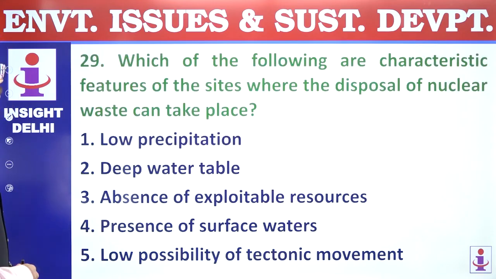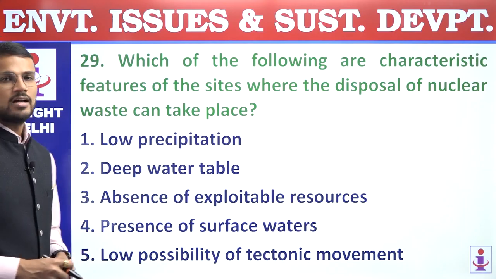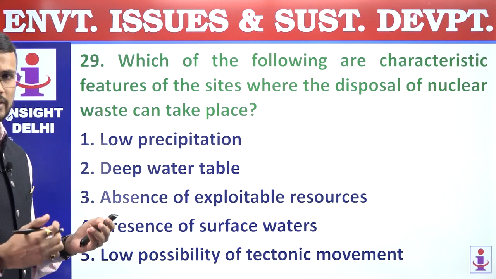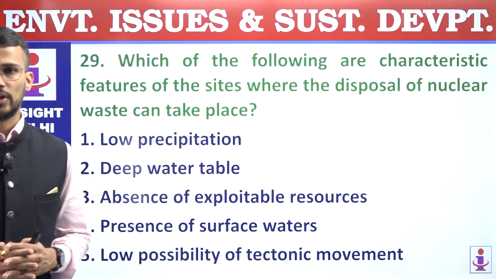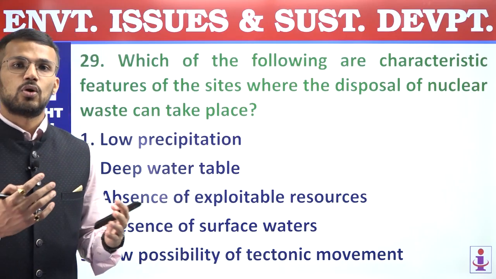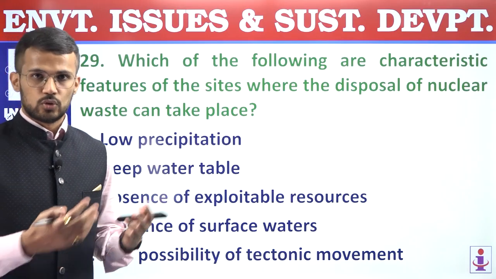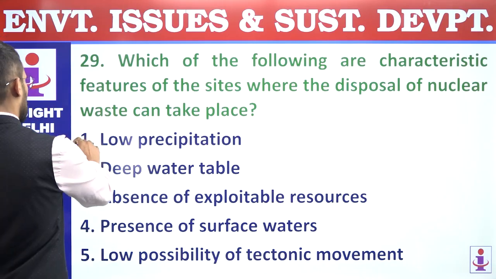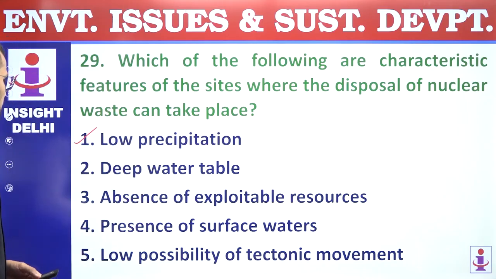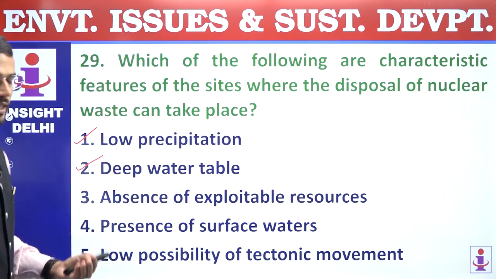29th. Which of the following are characteristic features of the sites where disposal of nuclear waste can take place? Nuclear waste we have to store in such a location which does not have presence of minerals, and does not have presence of, let's say, water. So let us consider the statements. First, low precipitation. Yes, those locations should have low precipitation. Second, deep water table. Yes, that is also one of the criteria. It should have a deep water table.